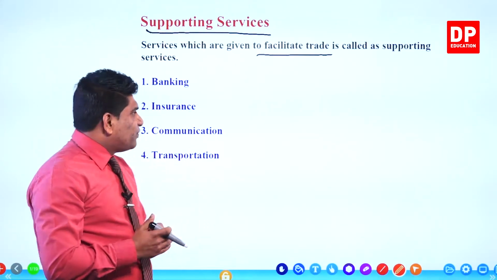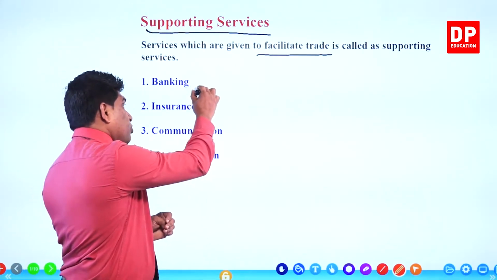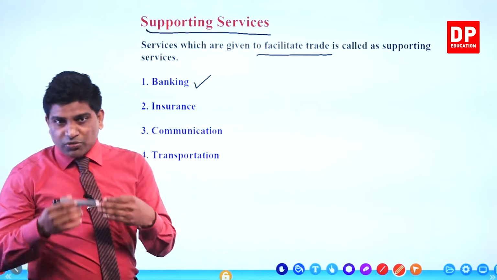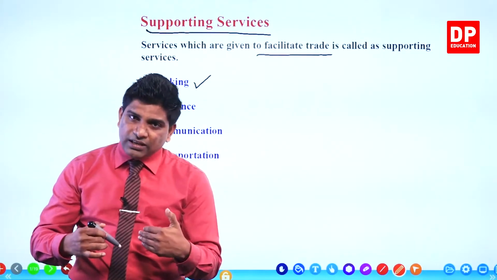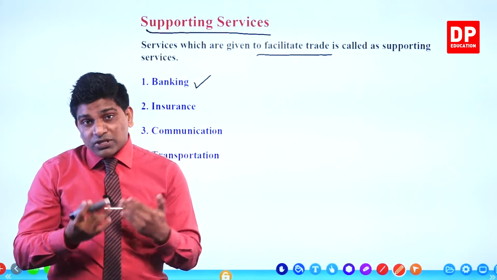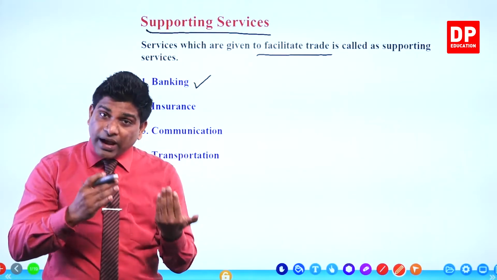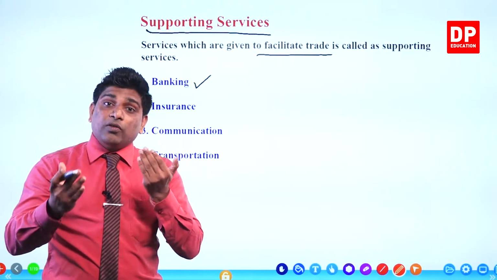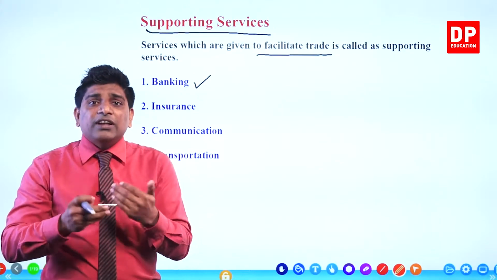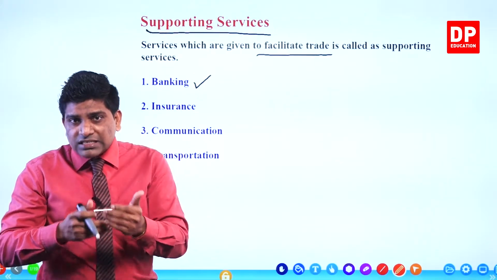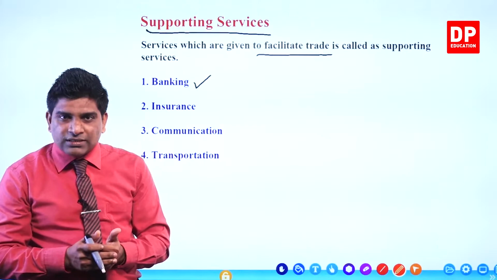What are they? First one is banking. You know banking, right? You can deposit money, you can withdraw money, you can earn interest for your deposits, you can obtain bank loans, you can get bank overdraft facilities. These are the different services given by the bank. We discussed deeply in this chapter, right?